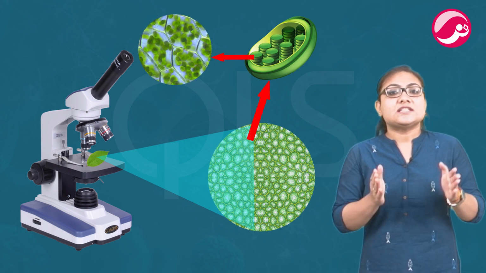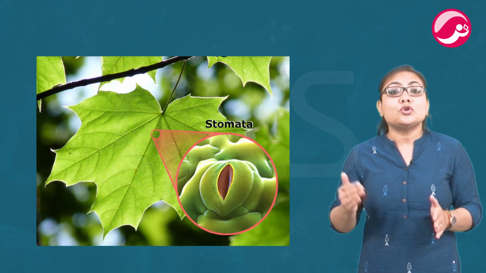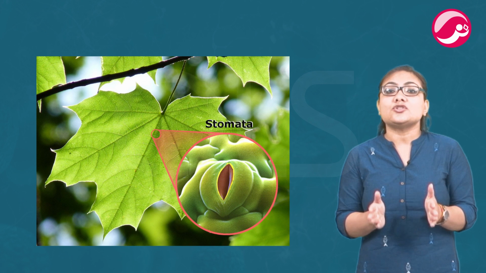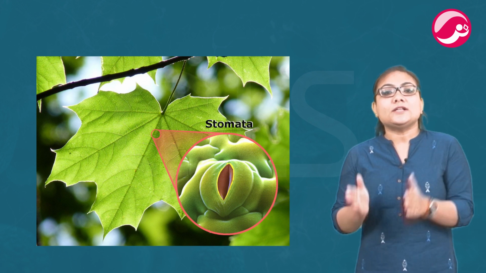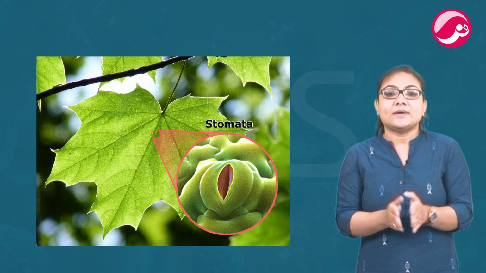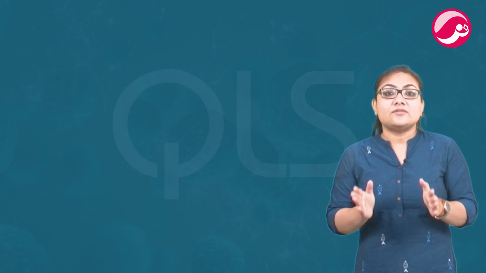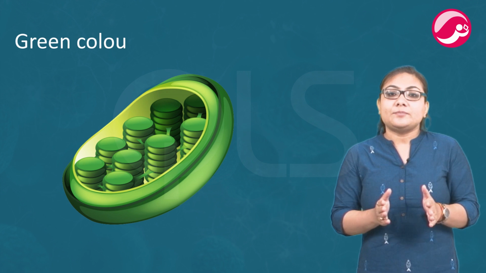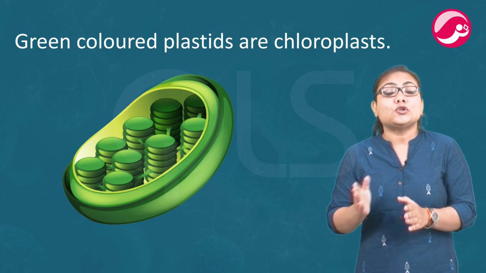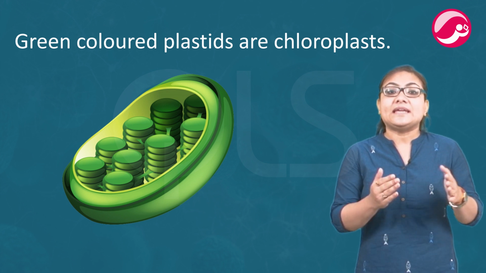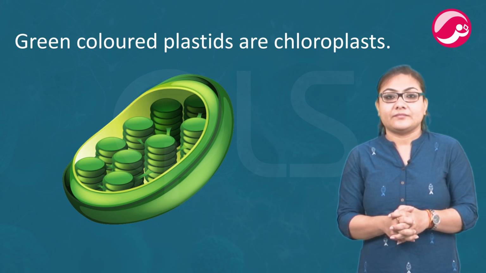Leaf possesses small pores called stomata on both of its surfaces. Now, stomata are the structures which help in the exchange of gases. Opening and closing of stomata are brought about by the guard cells present in them. Now, leaves are rich in plastids. Green colored plastids are chloroplasts, rich in chlorophyll pigment. Chlorophyll is responsible for trapping the energy from the sunlight.